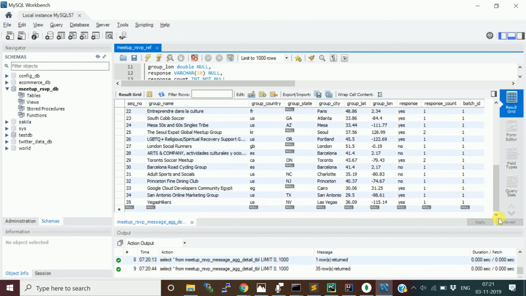In the next step, we'll build a chart and dashboard using a Python visualization package called Python Dash, and we'll plot this in a bar chart, bar graph, and we'll try to put this group on Google Maps or any open source map provider to plot this latitude and longitude.